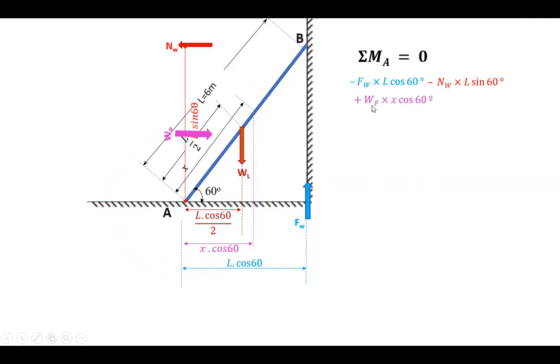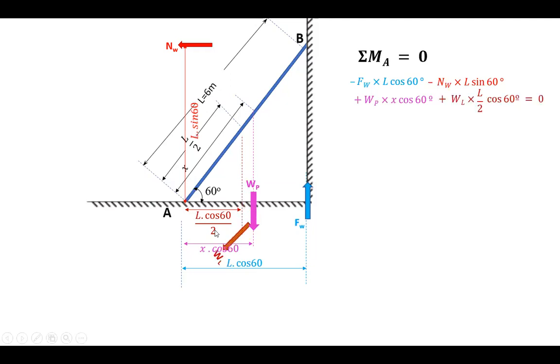So therefore WP X cos 60 is the moment due to WP. Next, WL. Let us transfer from here to here, and therefore the perpendicular distance will become L cos 60 divided by 2.